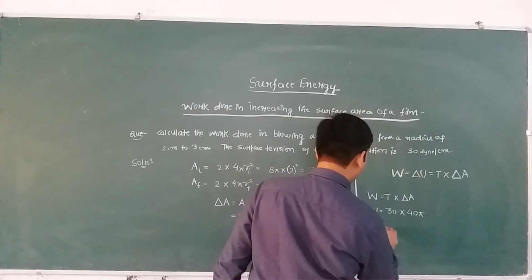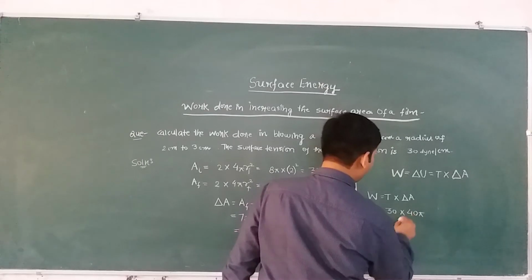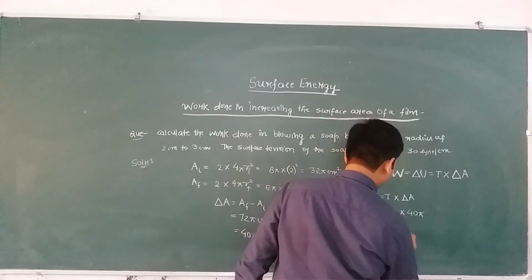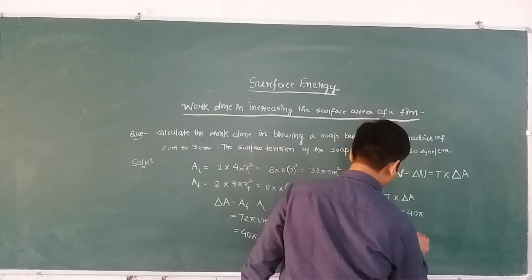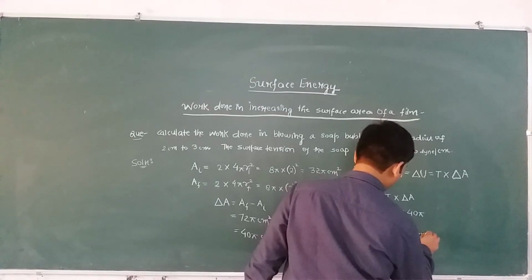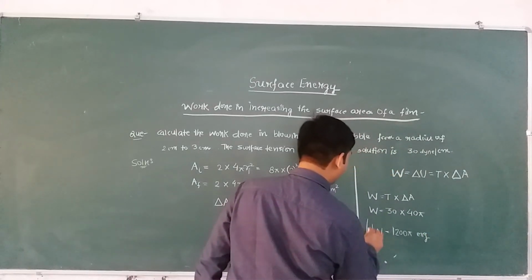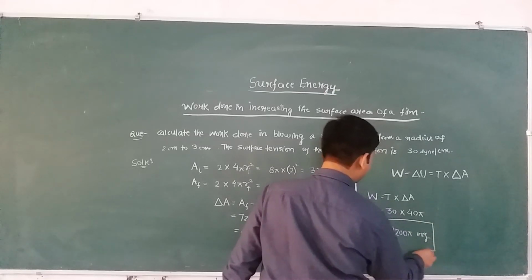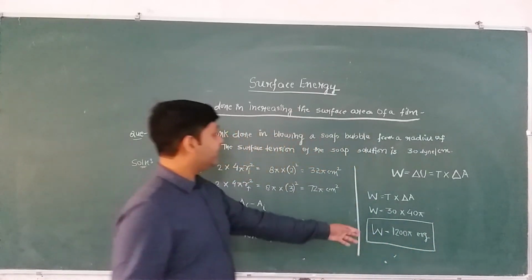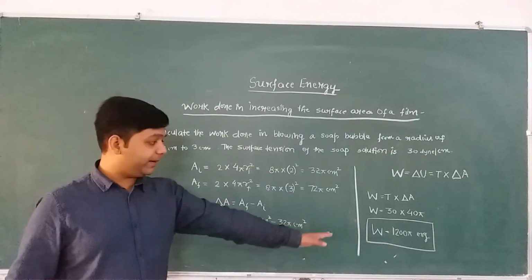So W will be equal to 4 3s are 1200 pi erg. You can put the value of pi if you want, otherwise you can leave the answer like this also. So work done will be equal to 1200 pi erg.